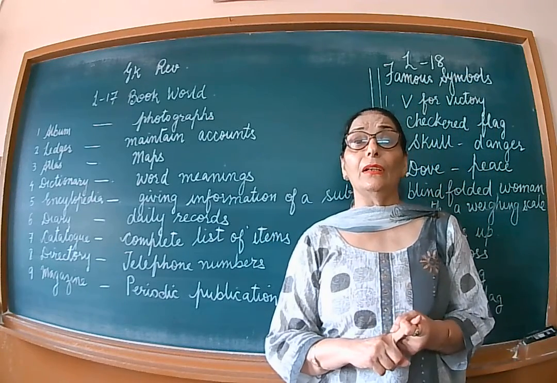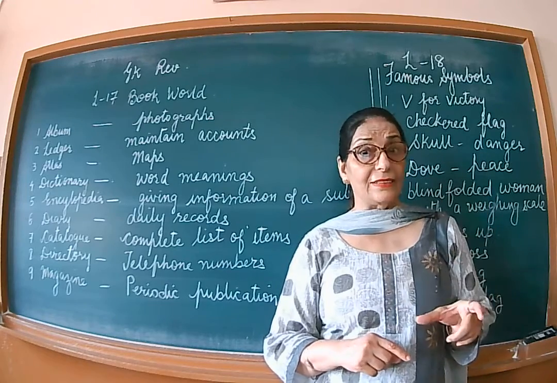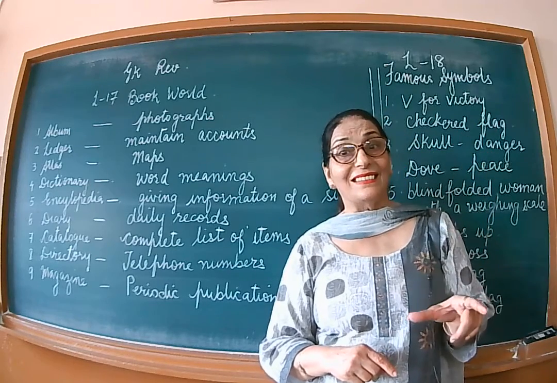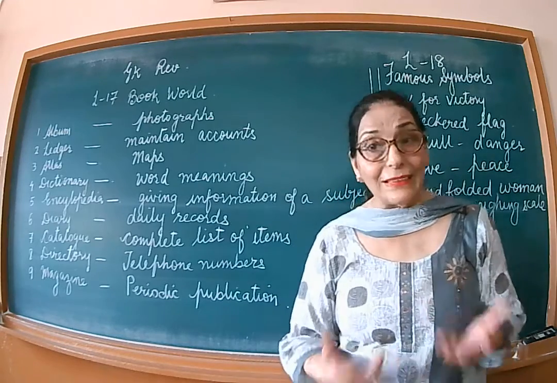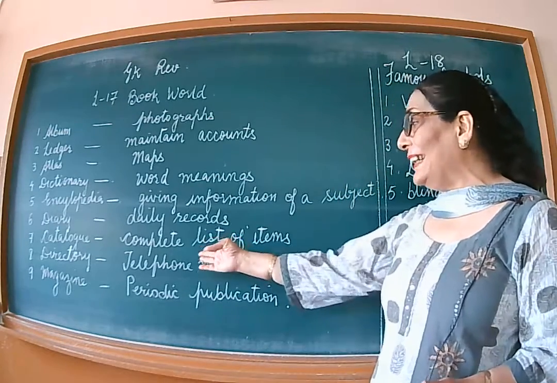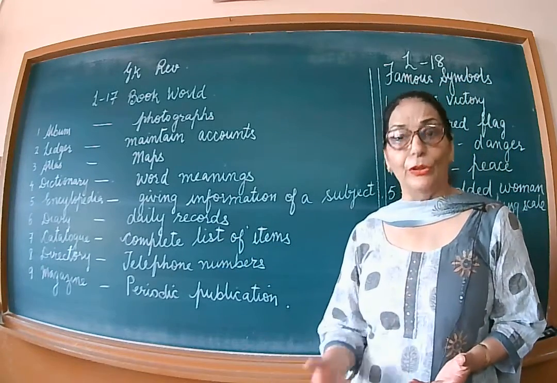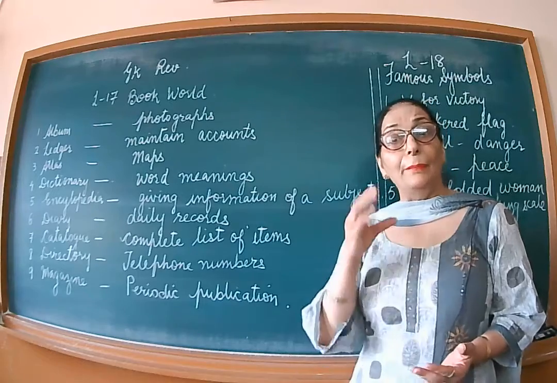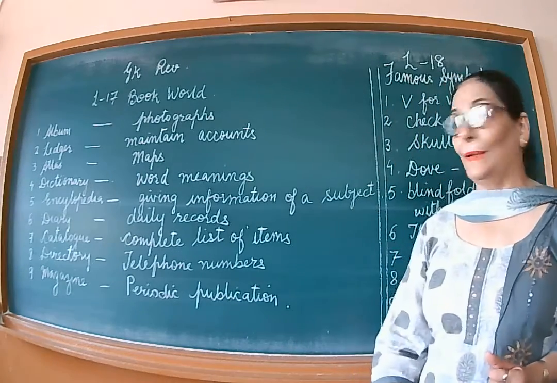Even in your textbooks, there is a page of index where they have written all the topics which are in your book. That is also called a catalog. So what is a catalog? It is a complete list of items in any area. Whether you look into your book or go to a hotel, that menu is a catalog. Okay, it's an example of a catalog.